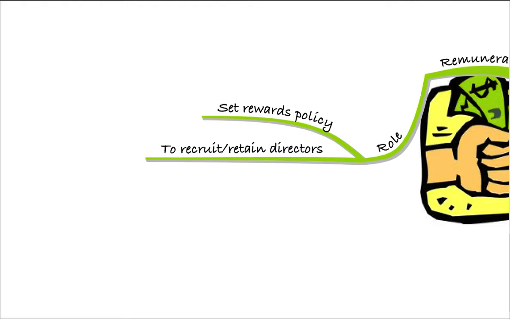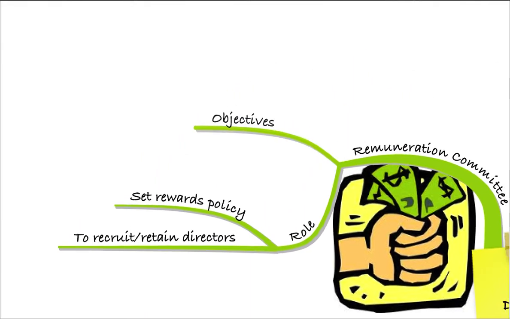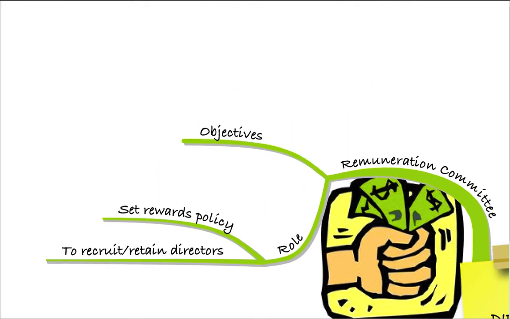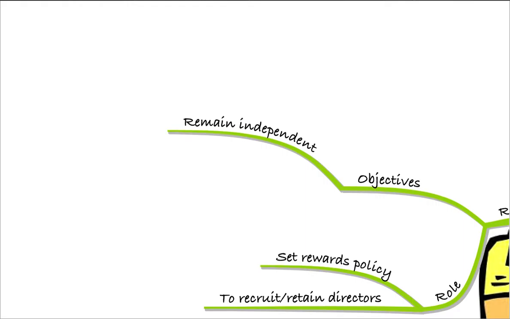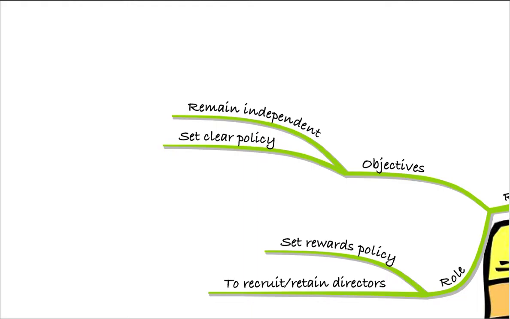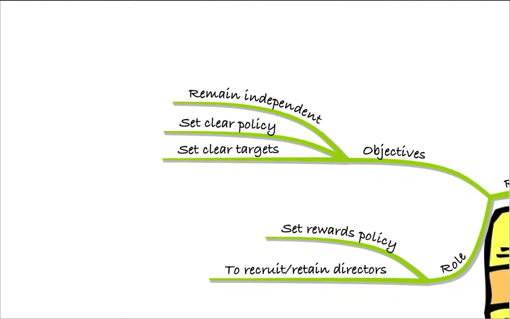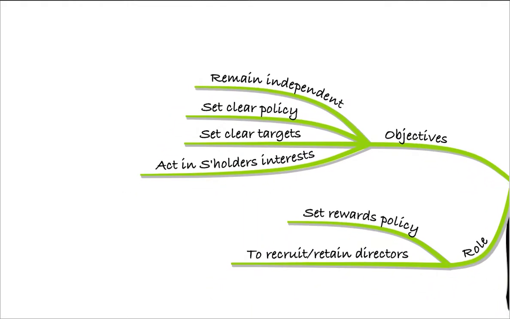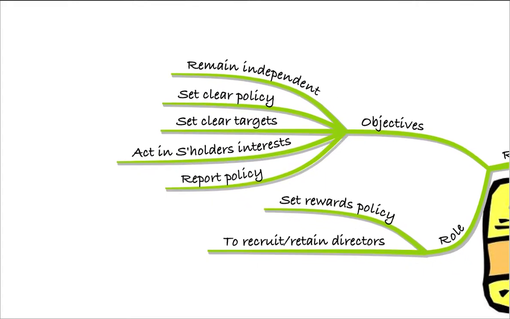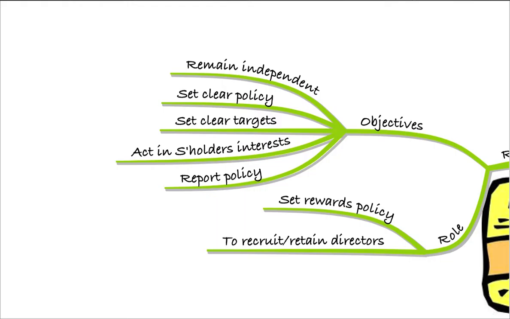but shouldn't be excessive. So the objectives of the Remuneration Committee are to first of all remain independent, so they should be non-executive directors. They should set a clear policy so everyone's aware of it. They should set clear targets and act in the shareholders' interests above all else. And the policy that they set must be reported.